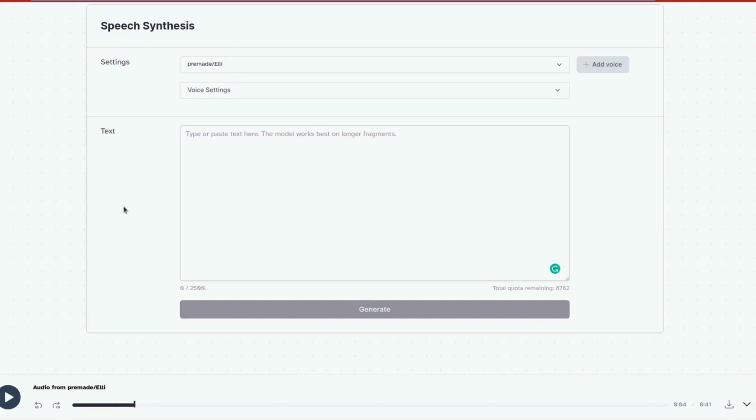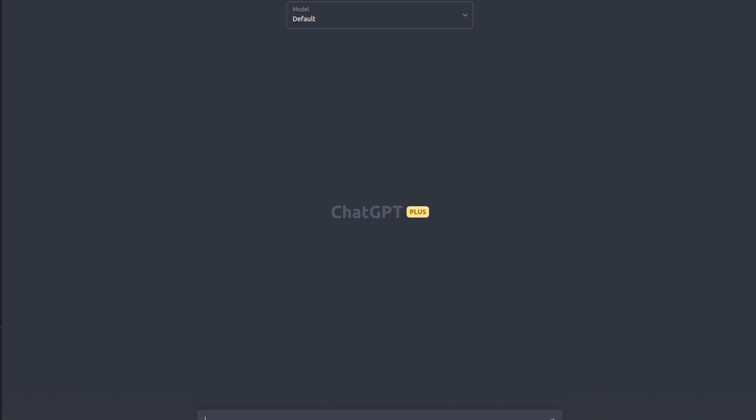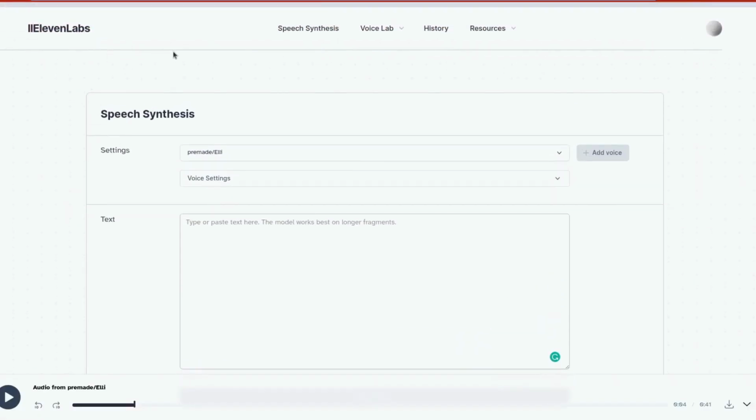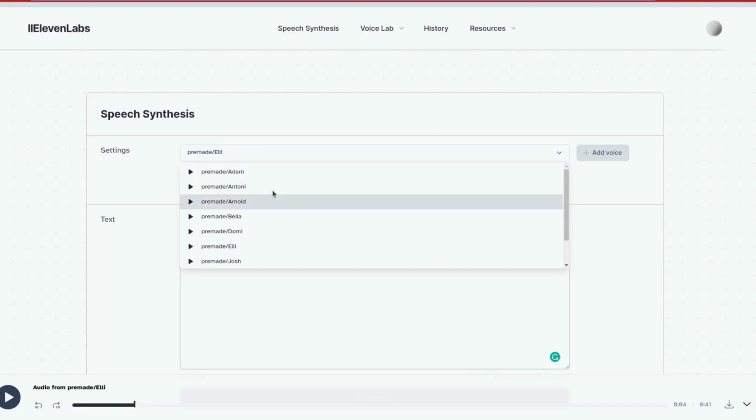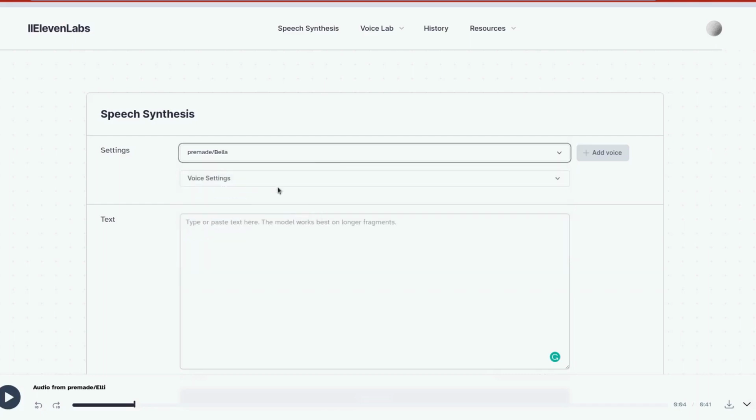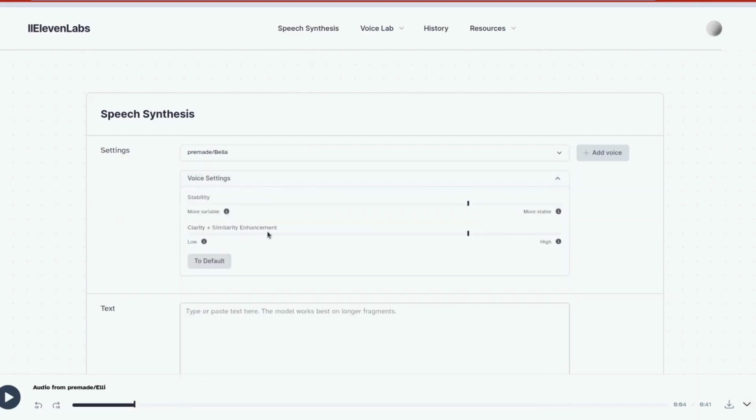This service allows you to supply your text prompt. Again, this could be done via ChatGPT, and it also allows you to vocalize it with different voices. Again, there is a free tier which is more than enough for this experiment, and on top of that it allows you to clone someone's voice. In the settings section you can choose your character with its unique voice. I'll be using a character called Bella, and down below there are a few more parameters to tweak, such as stability and clarity of the voice.